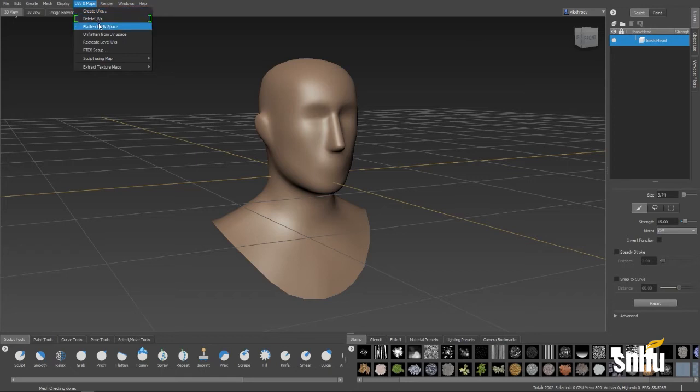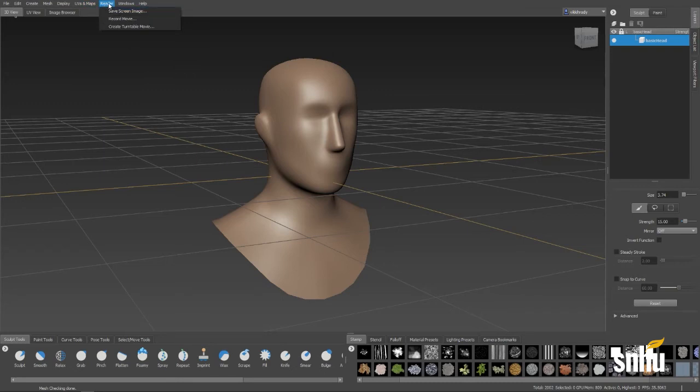And then you have very limited options, so flatten them, unflatten them, and so on. It is recommended again that if you are having problems, I would go back into your standard 3D application and do them in there. This is also where you're going to be extracting maps, and we'll be talking about that later this semester.